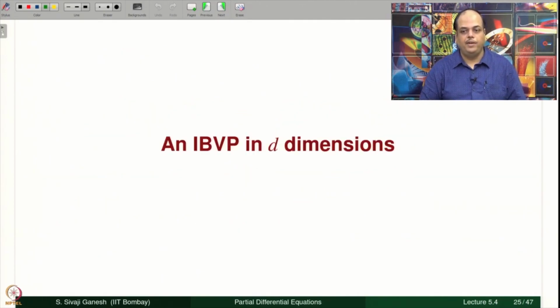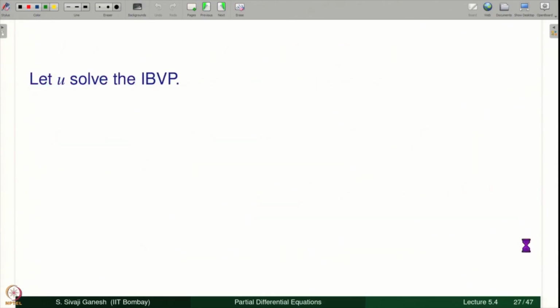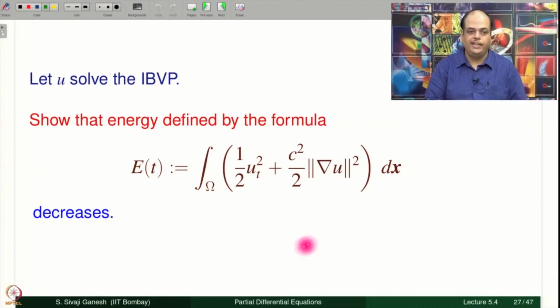Let us look at an IBVP in d dimensions. So, homogeneous wave equation, this is the Cauchy data, but with some mixed condition like this on the boundary of omega. So, let u be a solution to the IBVP. Show that the energy defined by this formula decreases. How do you show E(t) is a decreasing function? We show that dE/dt is less than or equal to 0.